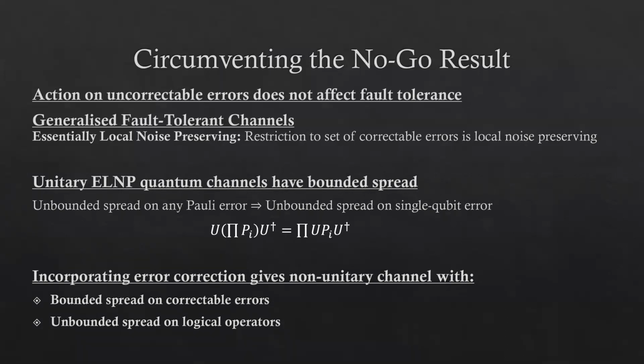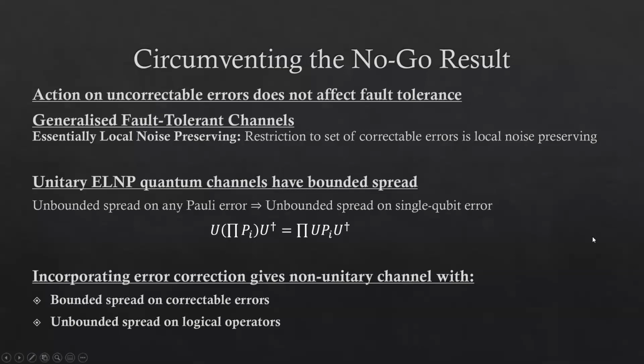The important property that this has then is that it means that correctable errors remain bounded in the extent to which they can be spread, since the error correction incorporated into the operation prevents their spread by correcting them. While on the other hand, logical operators, an instance of uncorrectable errors, can have unbounded spread since they're left unchanged by the error correction steps, and thus are allowed to transform. For example, the logical Z we saw earlier in the 3D surface code could grow to be a logical X in the 3D surface code, without a corresponding growth in correctable errors that would cause it to fail to be fault tolerant.